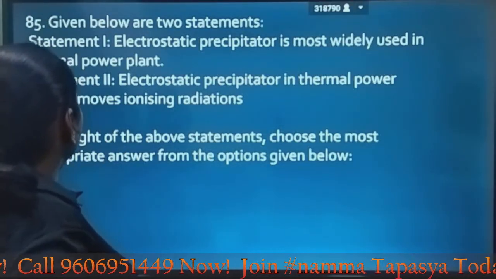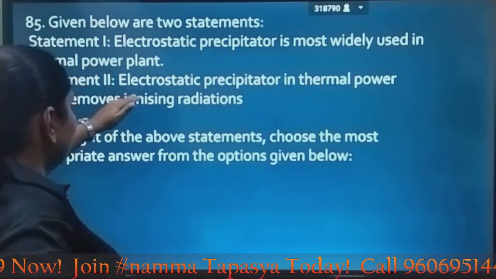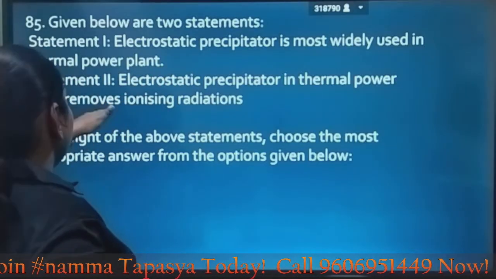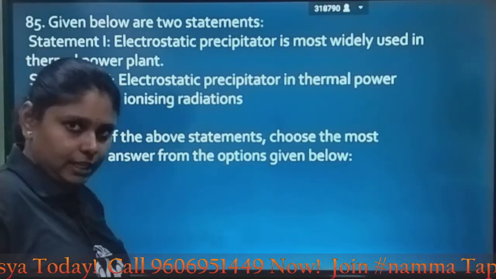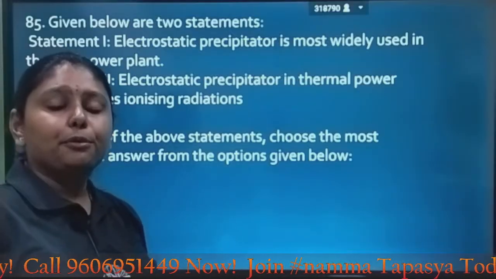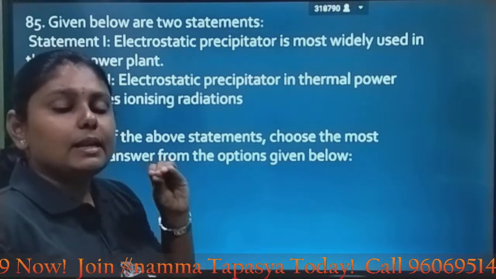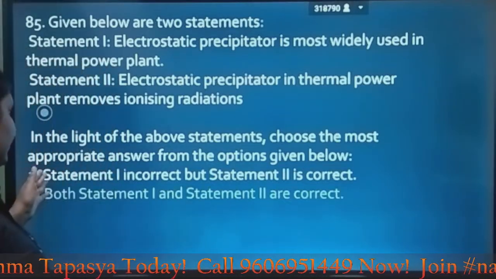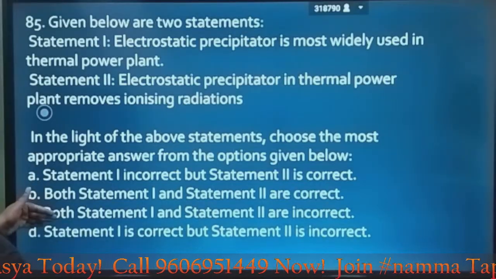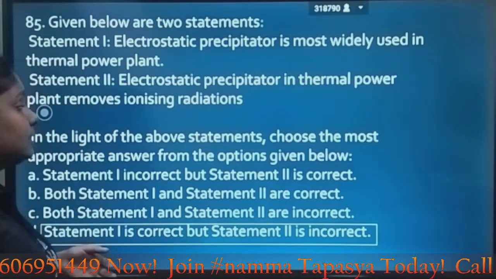Next question, given below are two statements. Statement 1: Electrostatic precipitator is most widely used in thermal power plants. Yes. Statement 2: Electrostatic precipitator in thermal power plants removes ionizing radiations. Do they really do that? No, they are meant to remove particulate matter like smoke and dust particles. So 1 is correct, 2 is incorrect, which is given by option D. Option D is the answer.